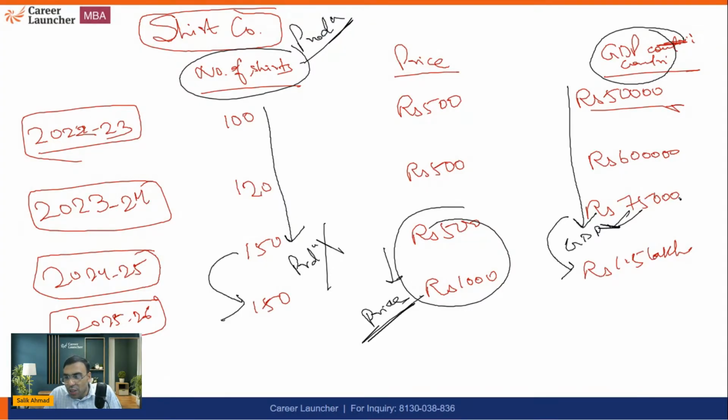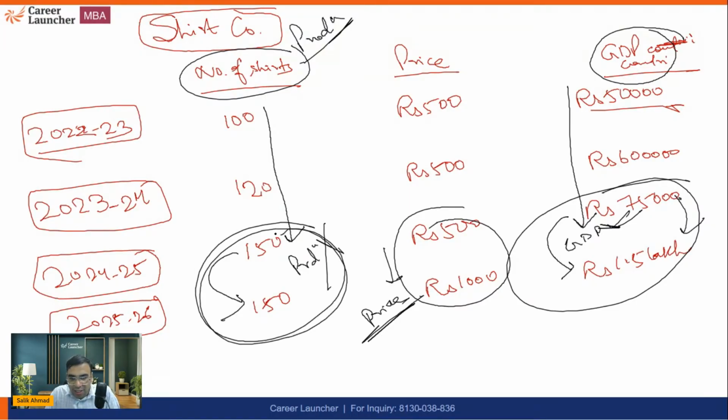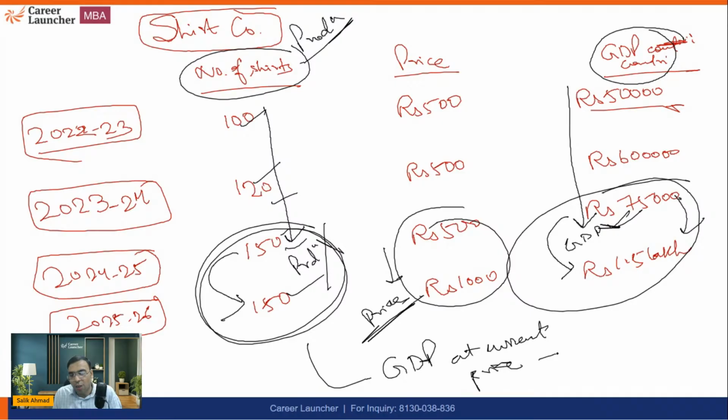So if I just see this, I will realize, okay, the GDP contribution of this company has increased. It means the production must have increased. But my interpretation is wrong here, because the production was fixed and the prices have increased. So if we are calculating on the basis of that year's prices, that will be called GDP at current price. Meaning whatever is the price of that year, or what we call nominal GDP.